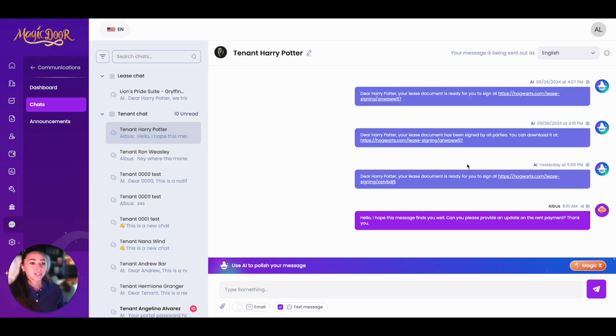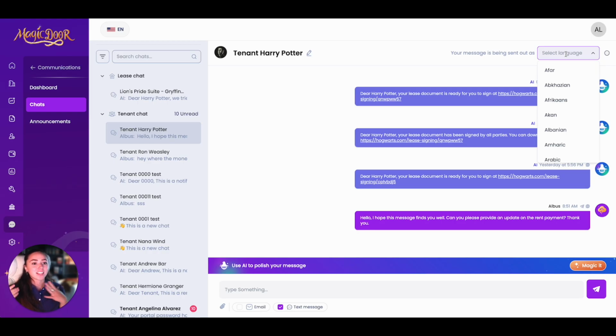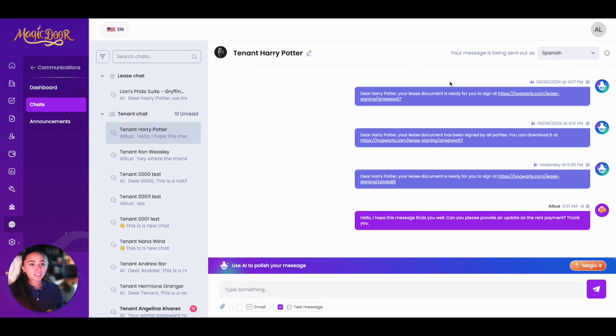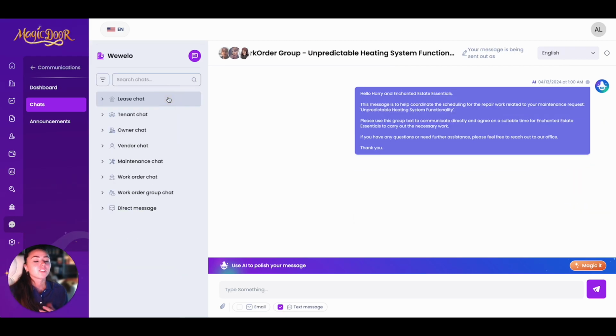And then another really cool aspect is you can decide what language you will be chatting in. So let's say this tenant only speaks Spanish. That's the only way they know how to communicate. You can select Spanish, and what this is going to do is every time you type and send something in English, it's going to automatically translate it. They will receive the message in Spanish. Then, when they reply in a texted Spanish message, it'll automatically translate it to English for you to see. So you can communicate with tenants who speak any language with no language barrier simply in the communications tab using our AI. So another cool thing that our AI does is make automatic group chats.